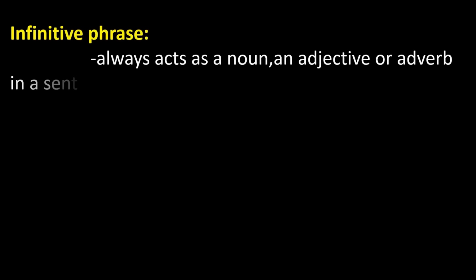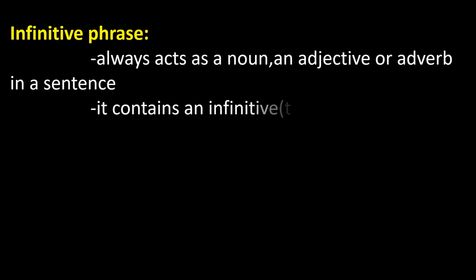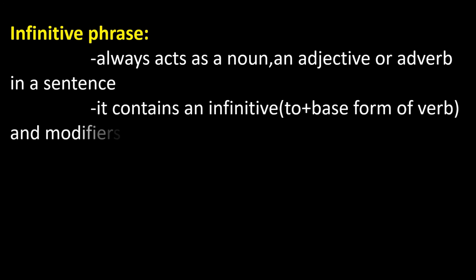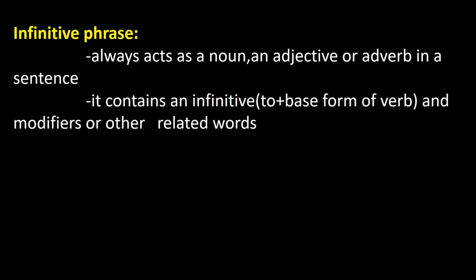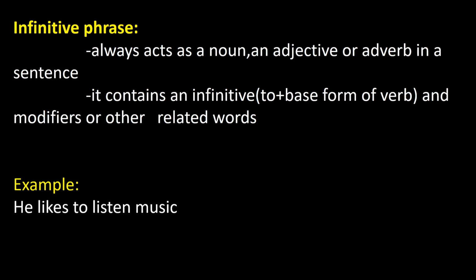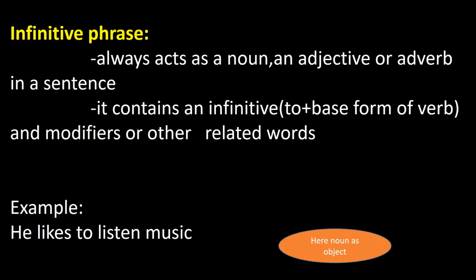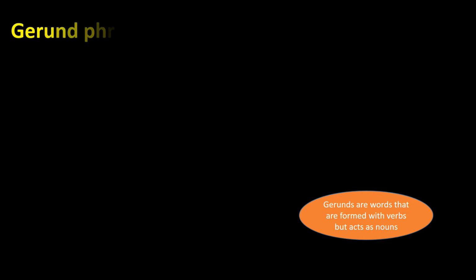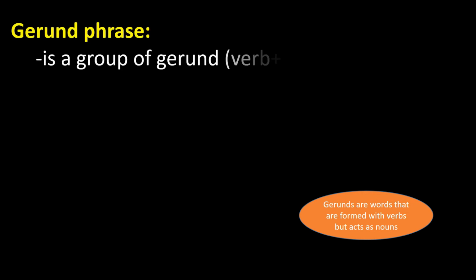Next, the infinitive phrase. It always acts as a noun, an adjective or an adverb in a sentence. It contains an infinitive, that is to plus the base form of a verb, and modifiers or other related words. So an infinitive phrase always makes a sentence with to plus verb. And the example is, he likes to listen to music. Here in the former, to is used and it uses a noun as object.